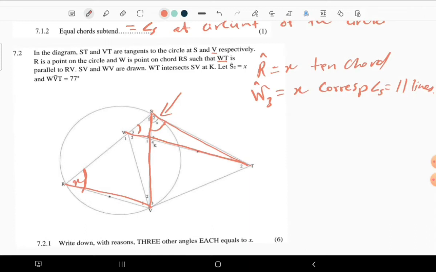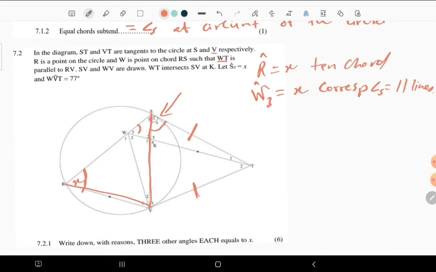Why did we use the tangents? We have not used all of them. Let's consider that this side is equal to this side because these are the tangents from the same point outside the circle. So their lengths have to be equal. So that means this triangle STV gives us an isosceles triangle, remember?